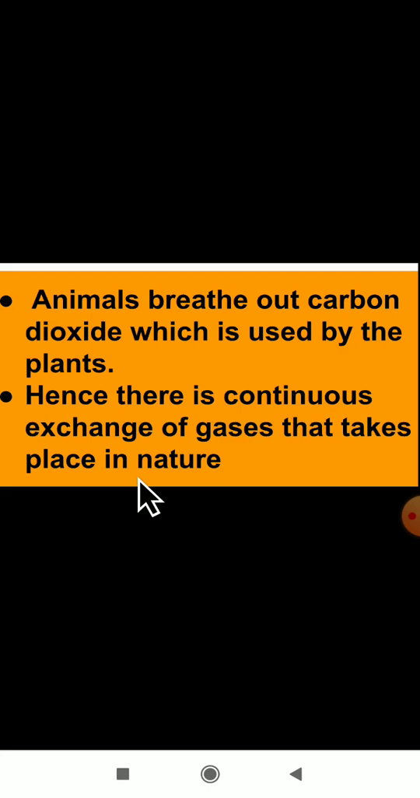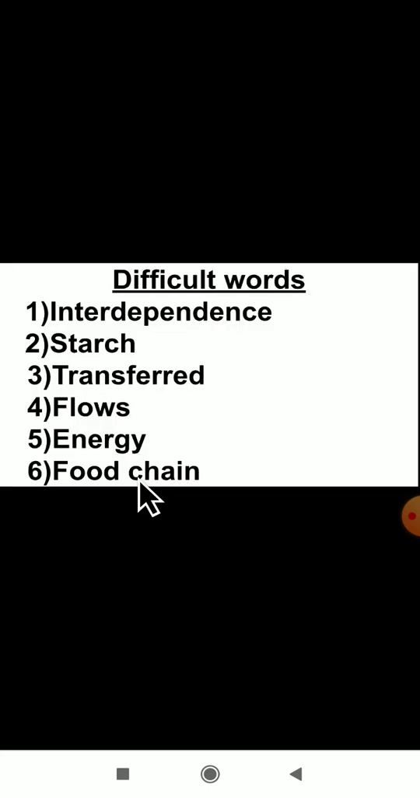How does the exchange of gases take place, dear students? First, the animals will breathe out carbon dioxide. That carbon dioxide is used by the plants. Why are they using this carbon dioxide? To prepare their own food. Even the plants will release oxygen, which the animals use for the breathing process. This is all about the exchange of gases. Yes, dear students, I hope you have understood the concept of interdependence among plants and animals, how plants and animals depend on each other, that we learned today in this video class.